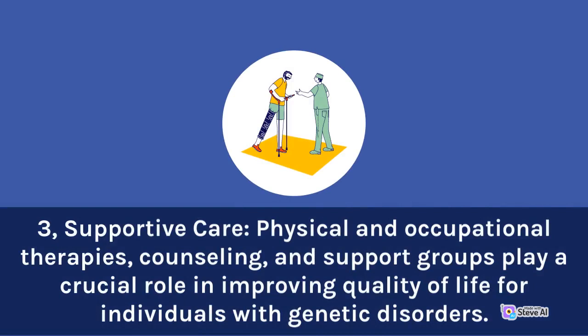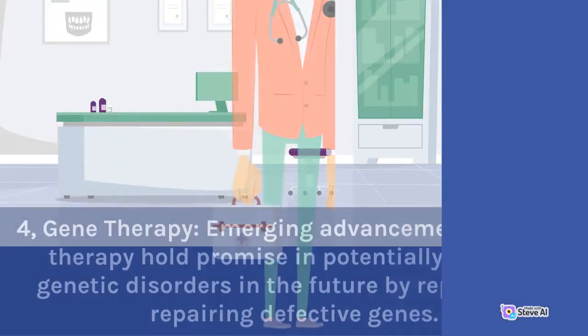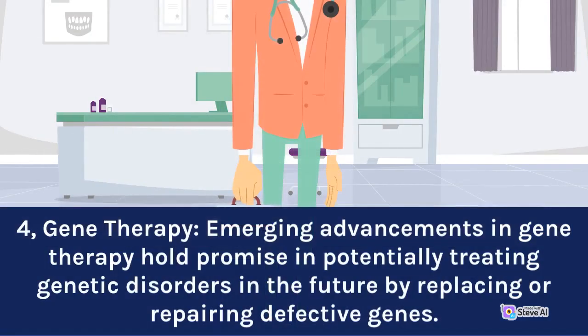3. Supportive care. Physical and occupational therapies, counseling, and support groups play a crucial role in improving quality of life for individuals with genetic disorders. 4. Gene therapy. Emerging advancements in gene therapy hold promise in potentially treating genetic disorders in the future by replacing or repairing defective genes.